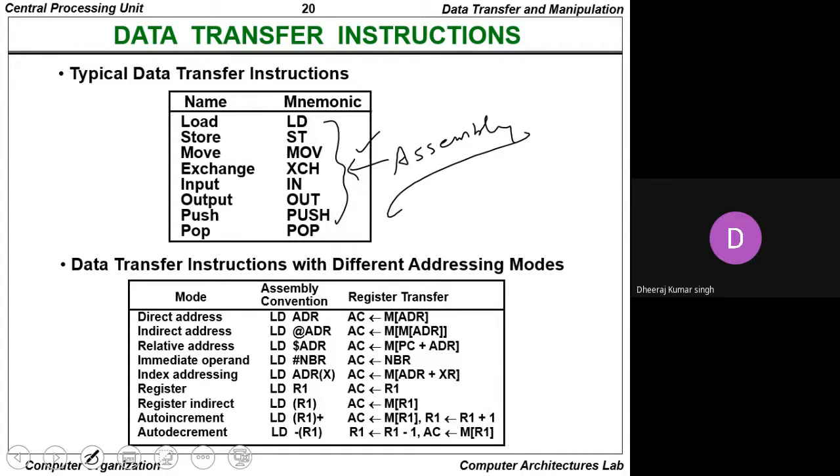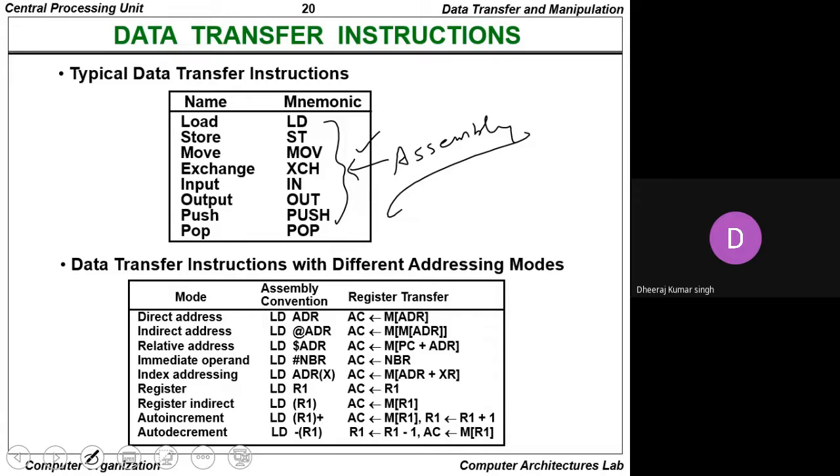The register mode represents LD, load R1, which means the accumulator stores the value of R1 itself. The register indirect mode is load, that is R1, meaning the content present in memory at R1.